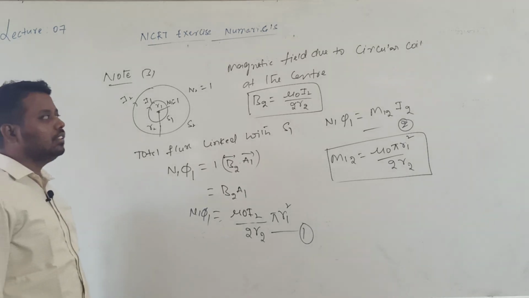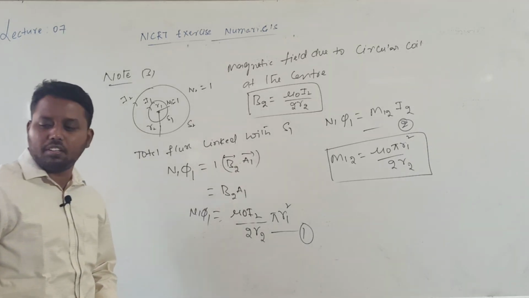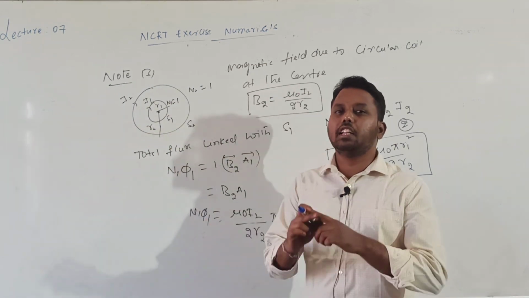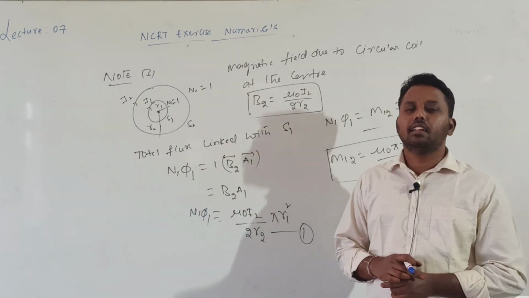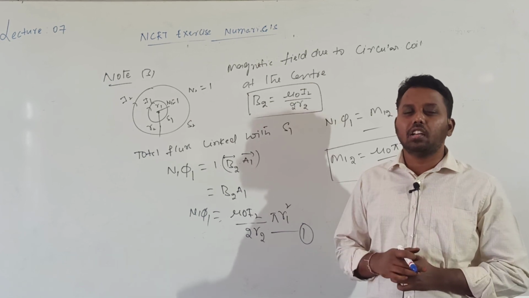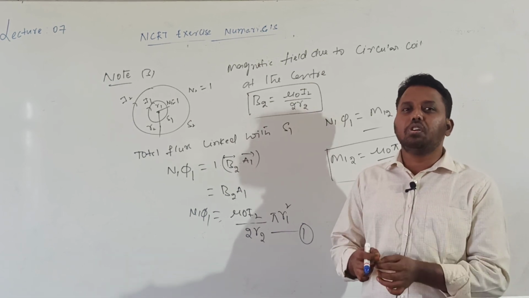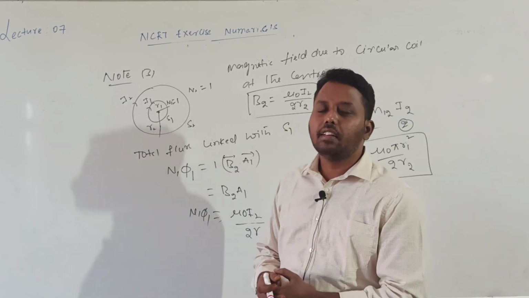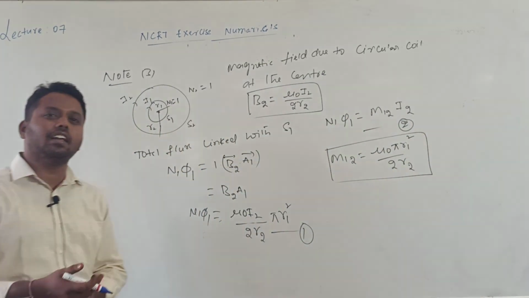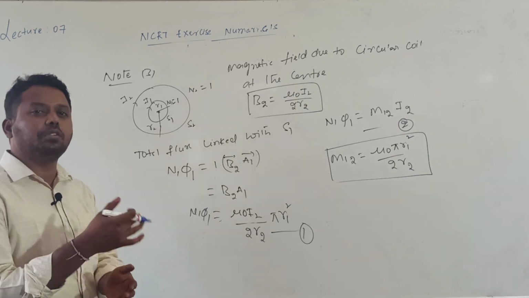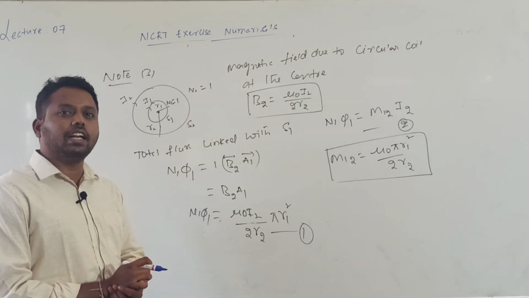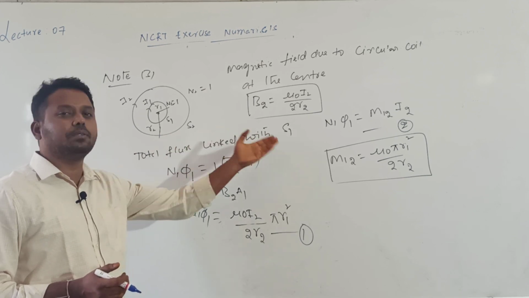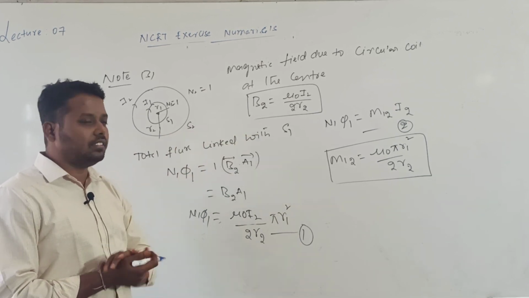So this is for the circular coil. Like this, whatever shape they give, they may ask a square coil or a rectangular coil. Every time you should know how to calculate the magnetic field induction. Square coil or rectangular coil, you will get it in the objective part. In subjective you will not get it, but in NCERT examples they have given this problem. That's why I have discussed this.